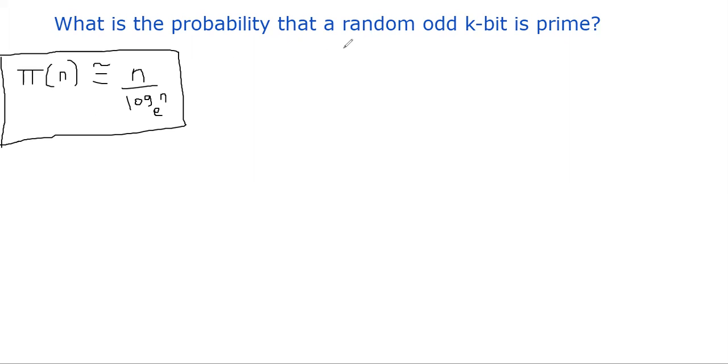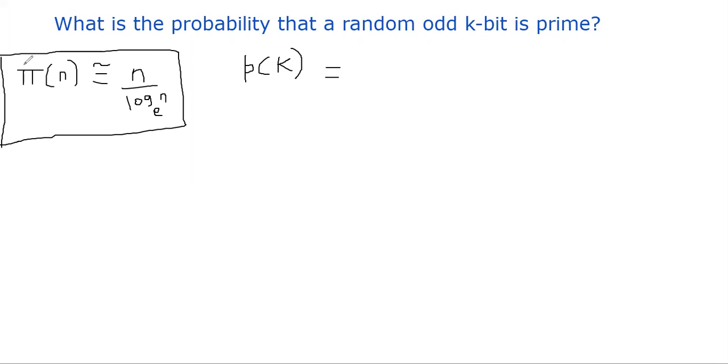Let me denote P of k as the probability that a k-bit number is a prime. I'm assuming the k-bit number is an odd number because all of the primes are odd except the number 2. First of all, recall how many possible k-bit numbers are out there? Just 2 power k. If I asked you to write all the 3-bit numbers, you would write 000 all the way until 111, which means there are 8 possibilities. So 2 power k possibilities.